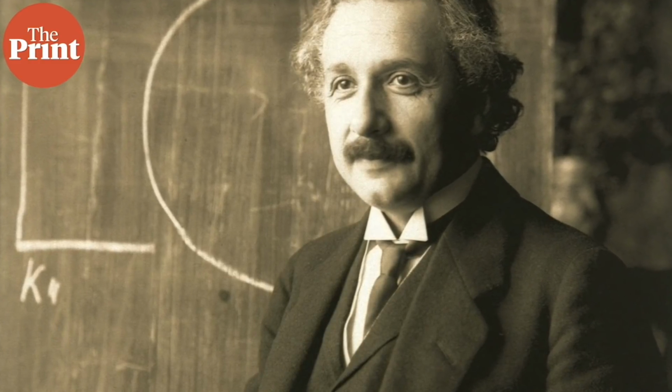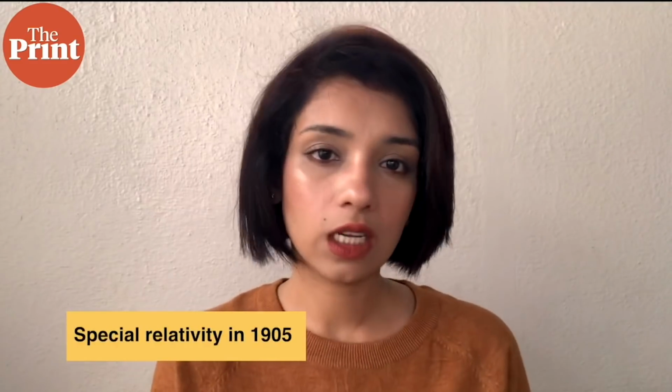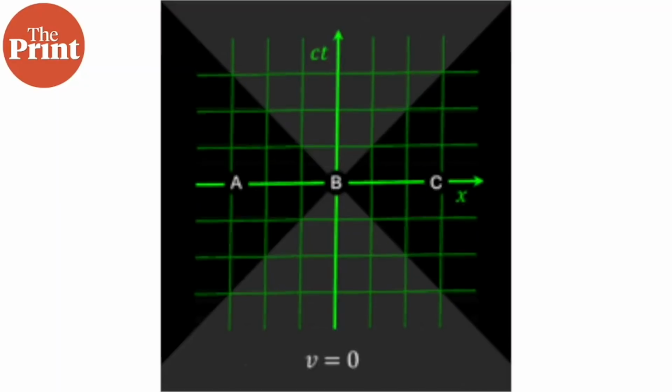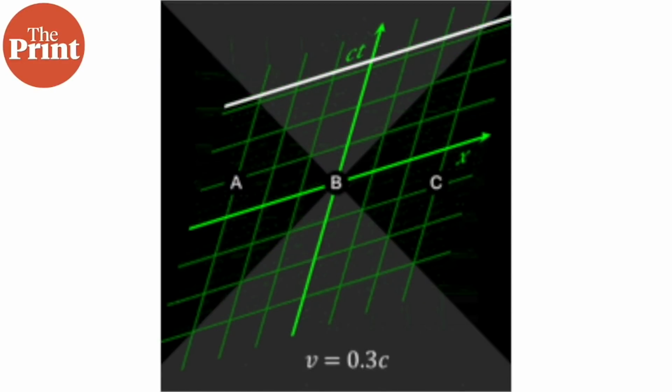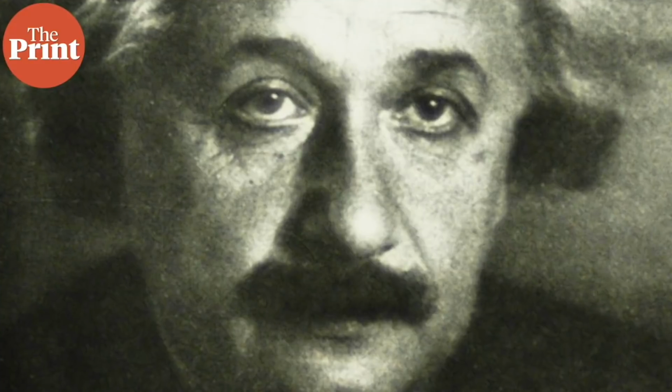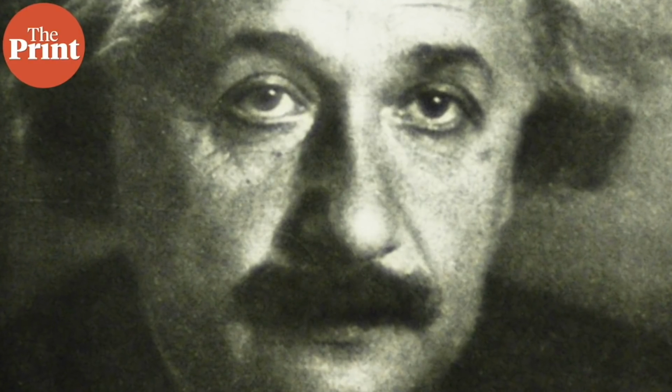And this made who else but Einstein think. He wanted to understand if time and length, by length, space, were invariable. So he first came up with special relativity in 1905. This theory postulated that the laws of physics are absolute in all inertial frames of reference, and that the speed of light in vacuum is the same for all observers, irrespective of whether the observer or the source of light is in motion. But without going into too much detail here, Einstein basically realized that gravity changed everything.